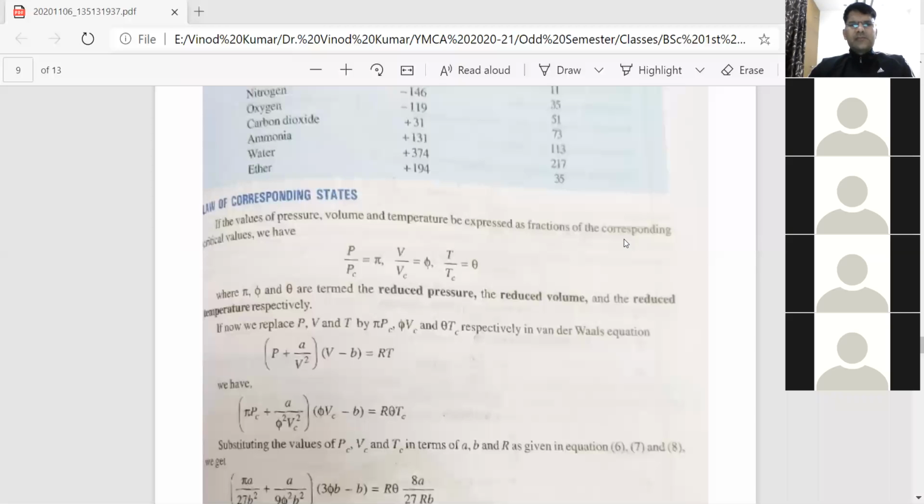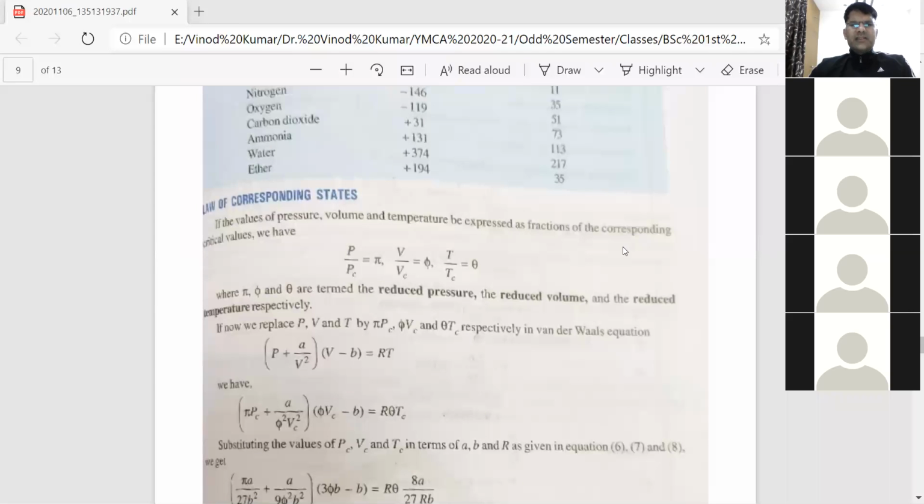You remember? We start with the van der Waals equation, (P + a/V^2)(V - b) = RT. Then we replace the values of P, V and T in terms of Pc, Vc, Tc. The value of P comes out to be Pc times pi, the value of V comes out to be Vc times phi, and the value of T comes out to be theta times Tc.